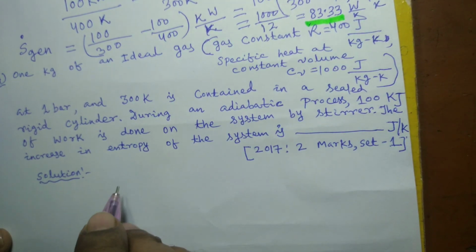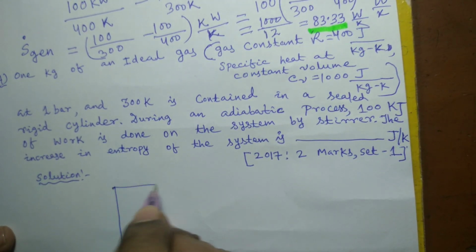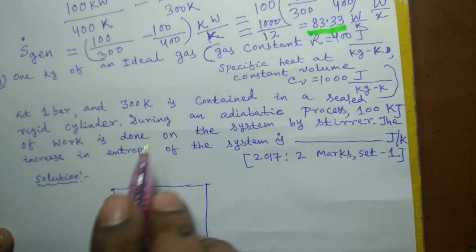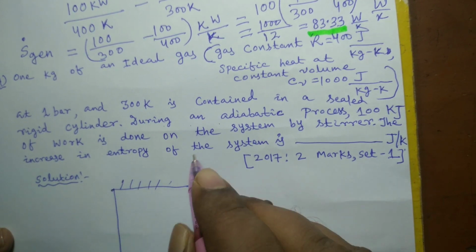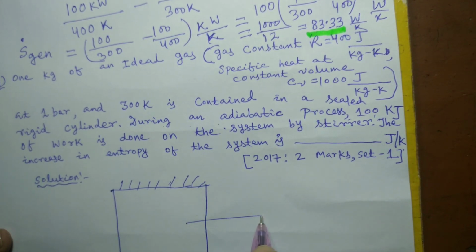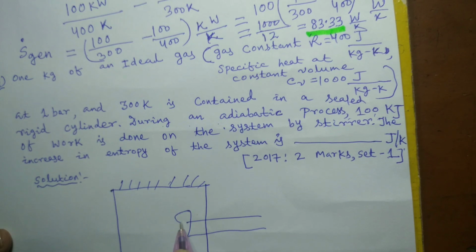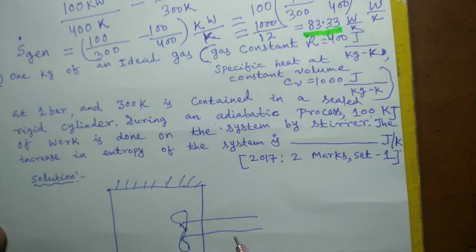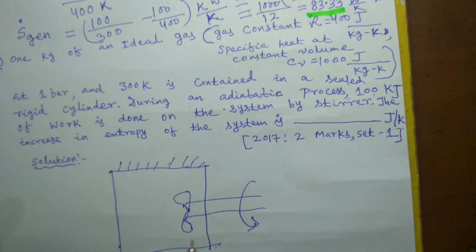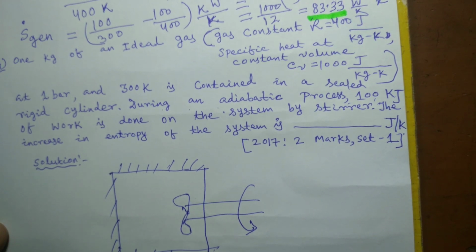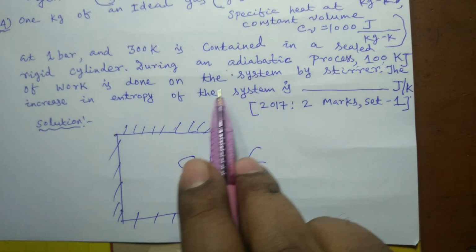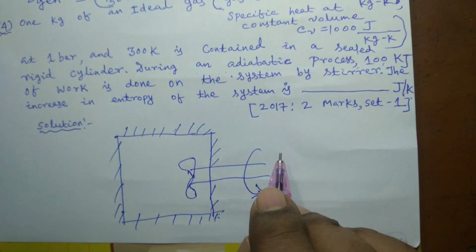Increase in entropy. Suppose 1 kg of an ideal gas is contained in a sealed rigid cylinder, and it is also insulated, because it is given that it is an adiabatic process, so some stirring work is supplied. Paddle wheel work is supplied to this. Paddle wheel work is a work input to the system. So this is a rigid cylinder, and it is of course insulated, because in an adiabatic process...